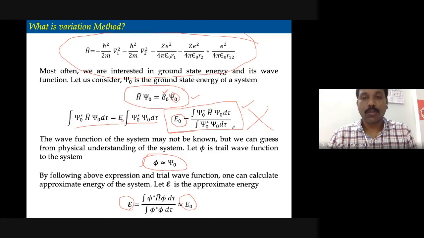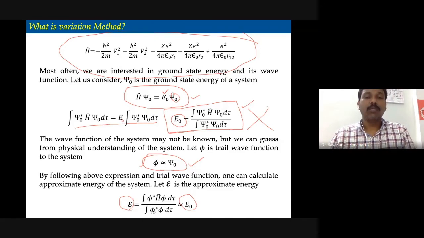Unfortunately, we don't know it because it is very complex. Now, what is done in this method? Instead of having the exact wave function, we will guess a wave function, and by employing it in the expectation energy relation, we will try to compute the energy.